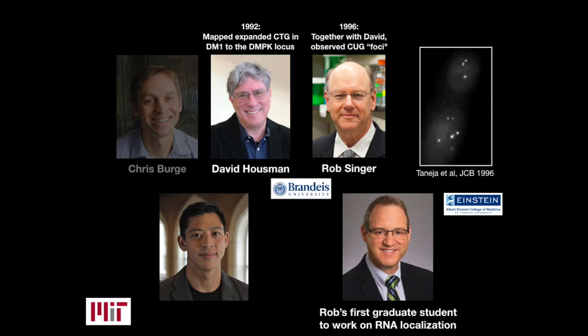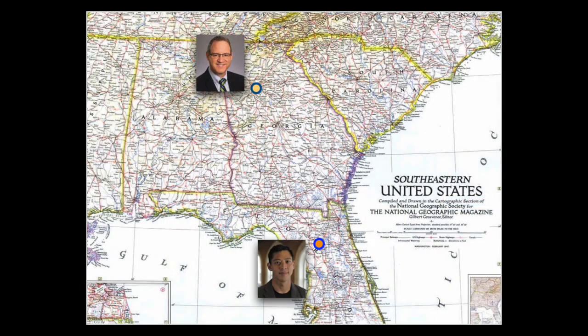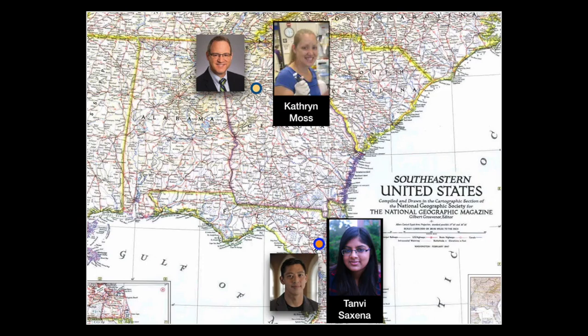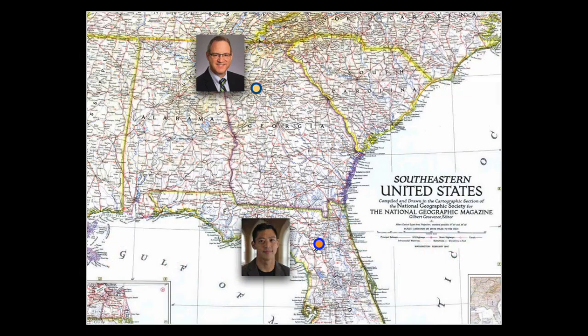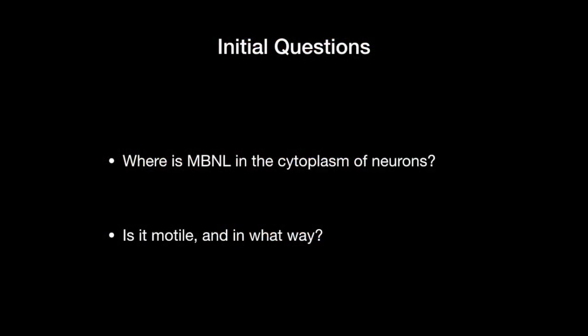So Gary and I had decided to begin a collaboration. At this time, I had recently moved to the University of Florida, and Gary was at Emory University in Atlanta. We visited each other to give seminar talks as well as discuss science with lab members. The work initially began with Catherine Moss in Gary's lab as well as Tanvi Saxena in my lab, but then quickly grew to a larger group of individuals whose data we'll show you later today. We were really excited to start this collaboration with Eric. Actually, he sent us over 20 constructs and antibodies. So we were able to actually ask two specific questions.